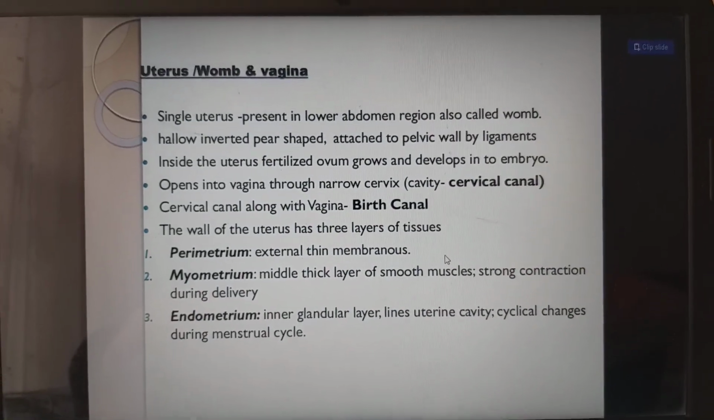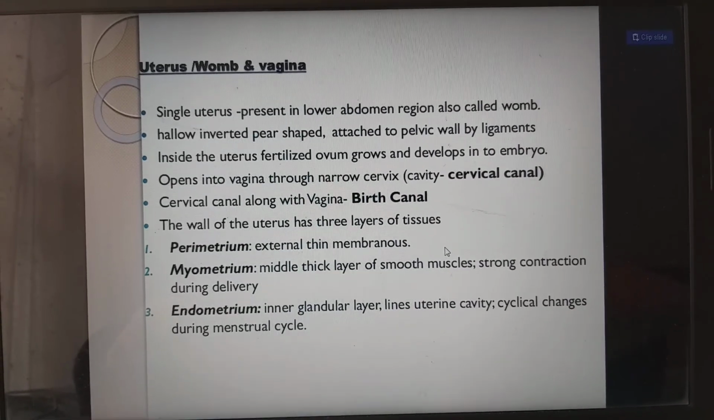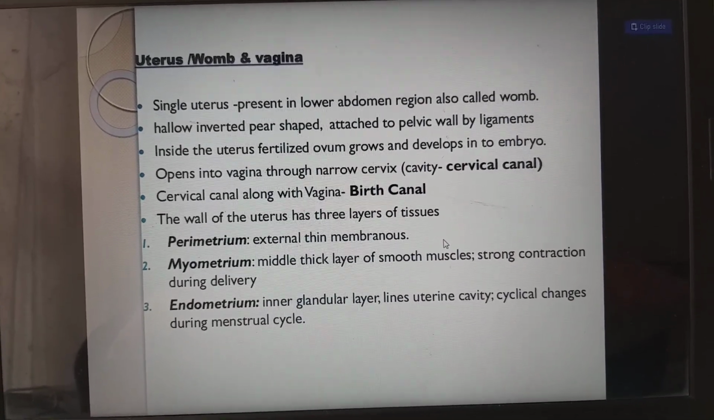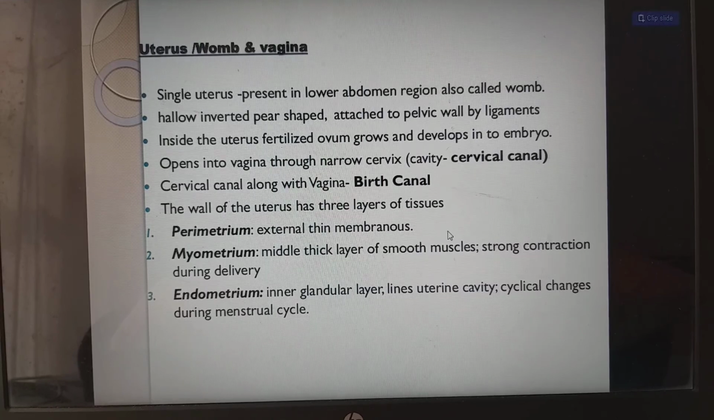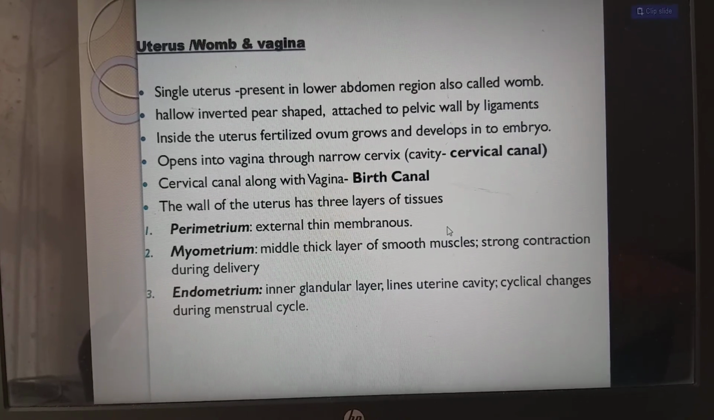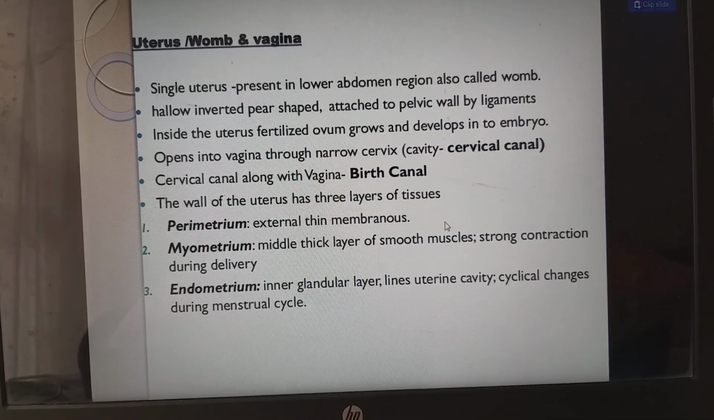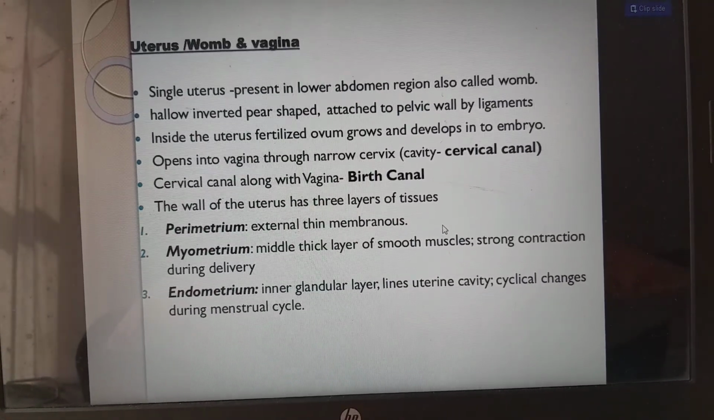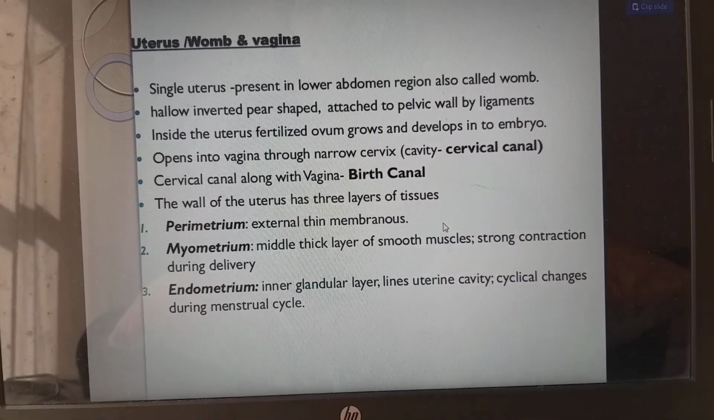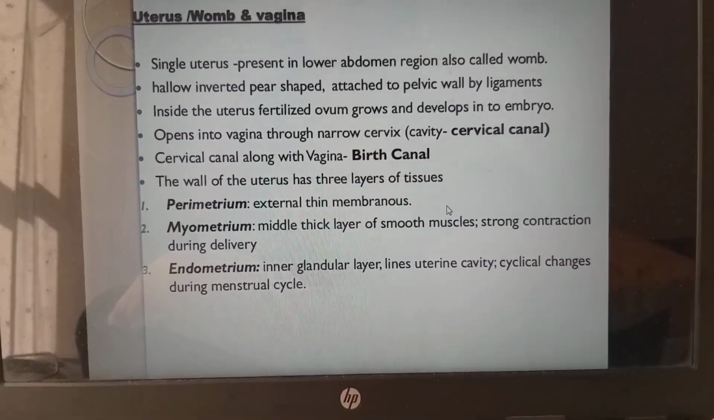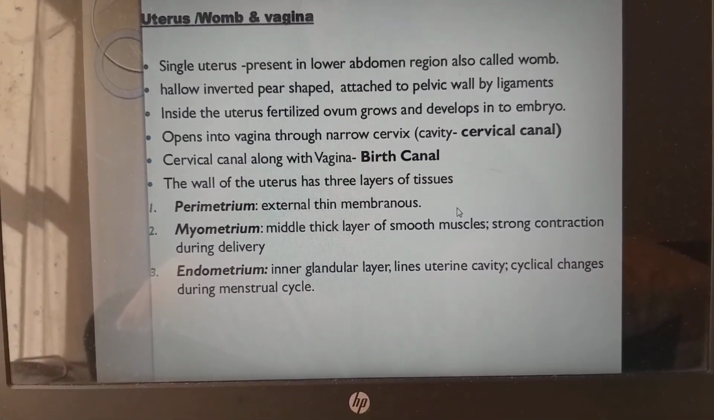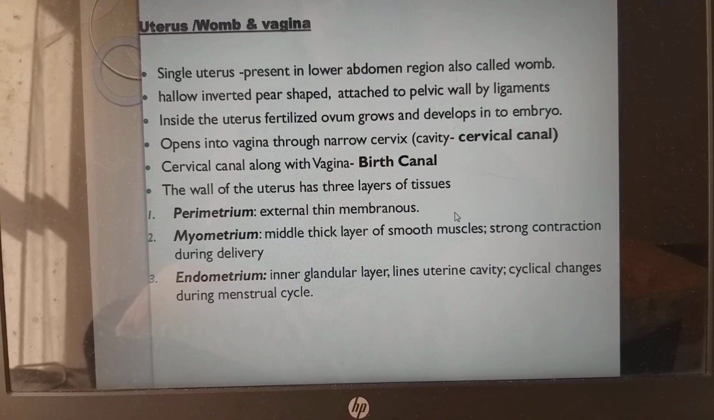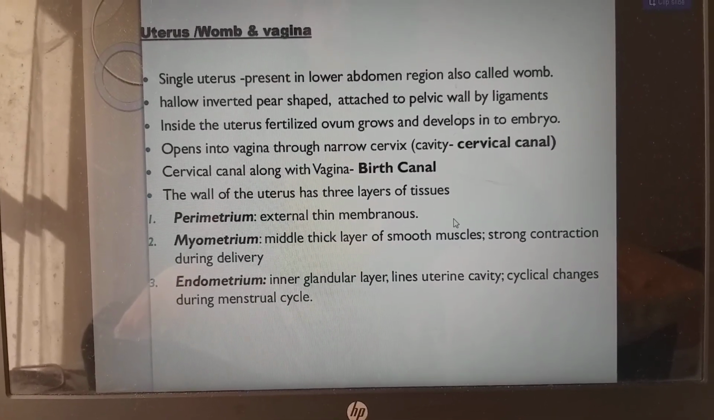Next, uterus, womb, and vagina. A single uterus is present in the lower abdominal region, which we call the womb. It is hollow, inverted pear shaped, attached to the pelvic wall by ligaments. Inside the uterus, the fertilized ovum grows and develops into an embryo. It opens into the vagina through a narrow cervix, which we call the cervical canal. The cervical canal along with the vagina we call the birth canal.